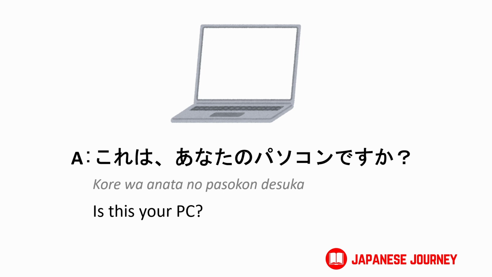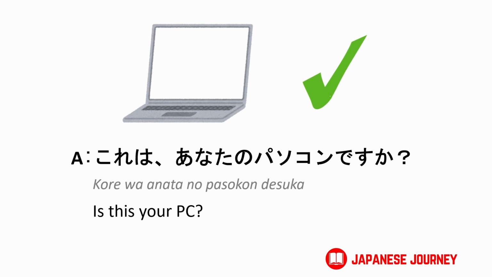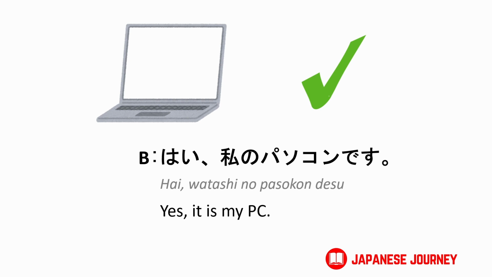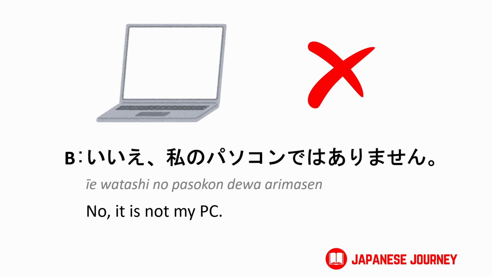これはあなたのパソコンですか？If answer is yes, you can say, はい、私のパソコンです。If it's not your PC, いいえ、私のパソコンではありません。Let's look at more examples.